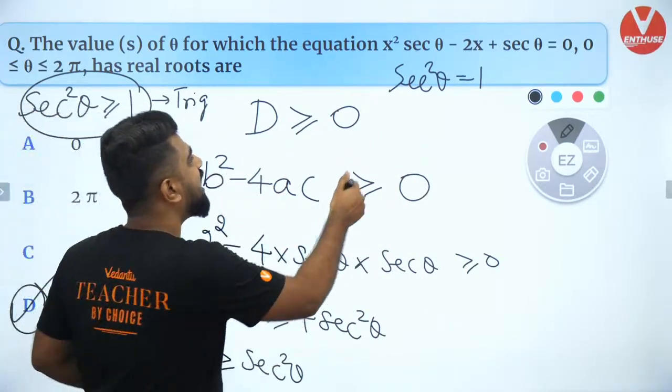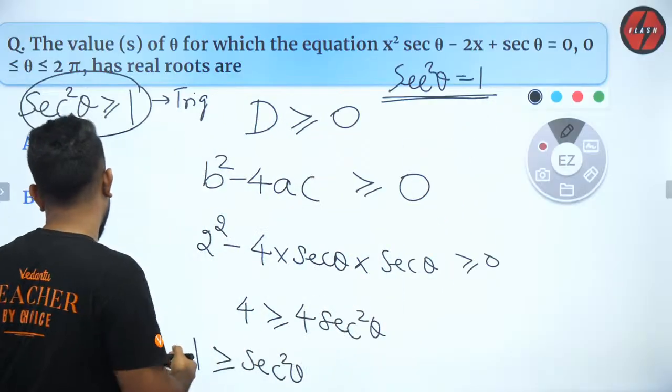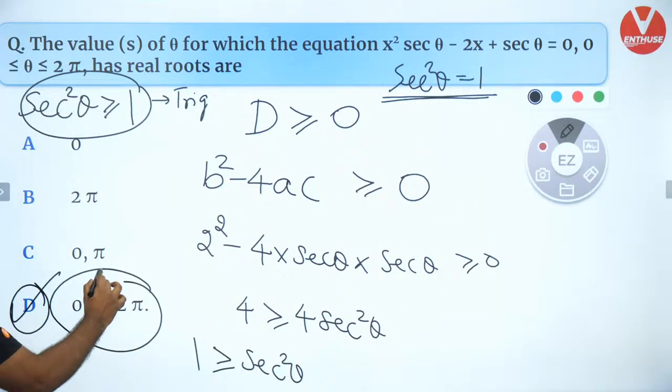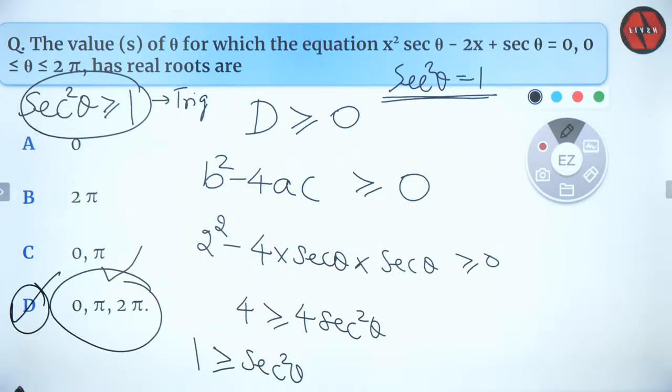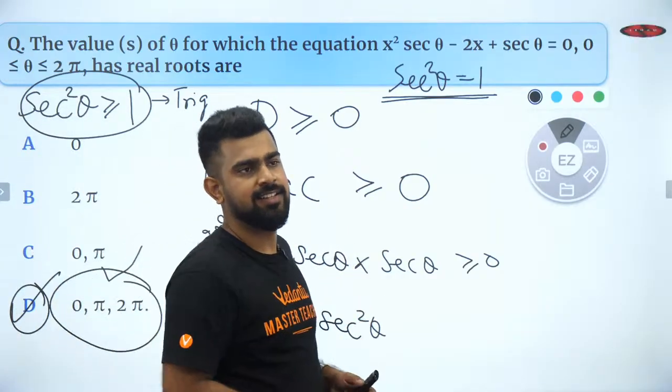So secant square theta equal to 1 is the answer, and that is satisfied by all the 3 options given here. Are you all clear? Everybody?